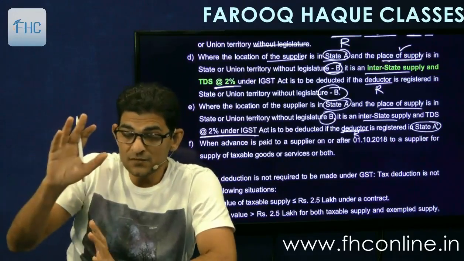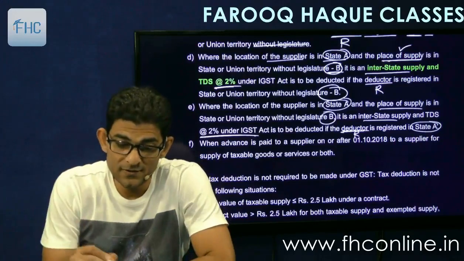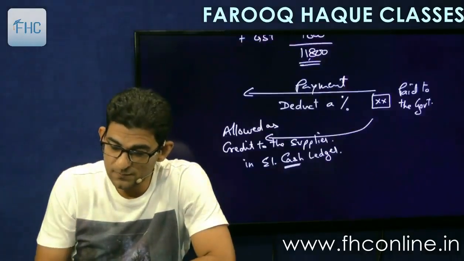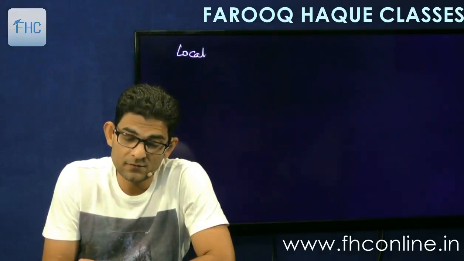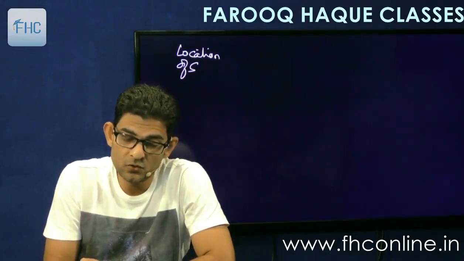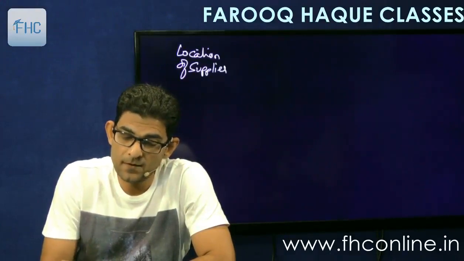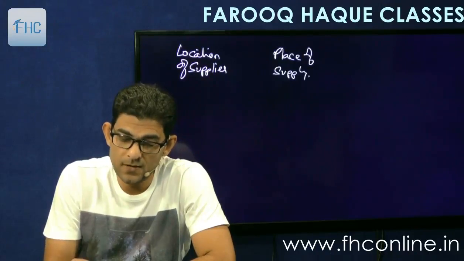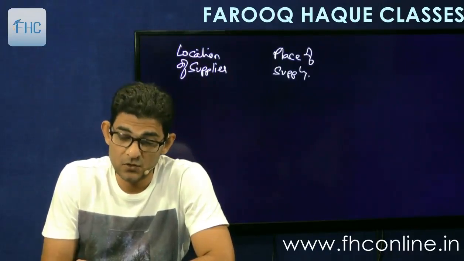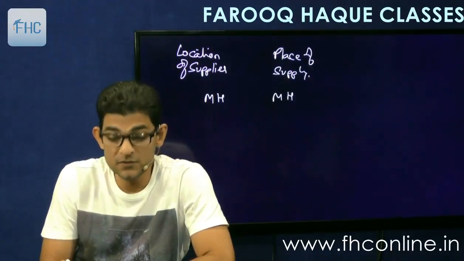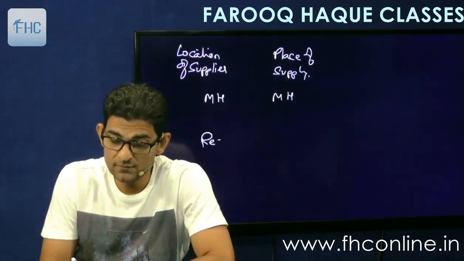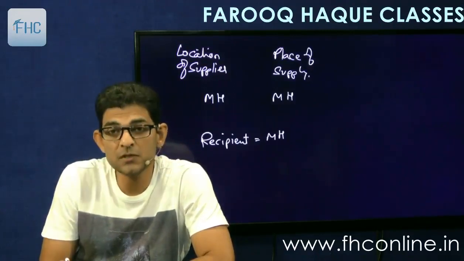Okay, means there are three scenarios. Let's take an example. There are three scenarios here. First is that location of supplier, place of supply. Now if both are in the same state, say Maharashtra, and the recipient is also in Maharashtra, he is also registered in Maharashtra.